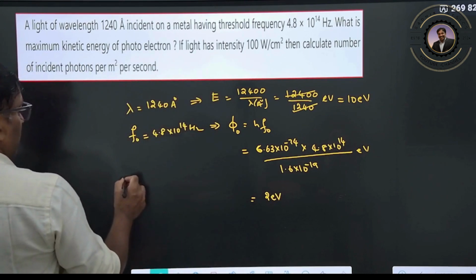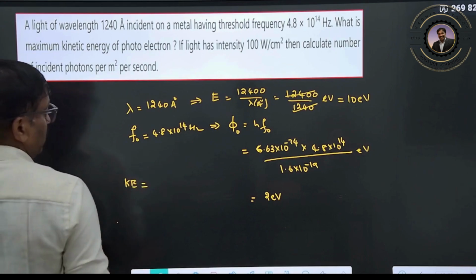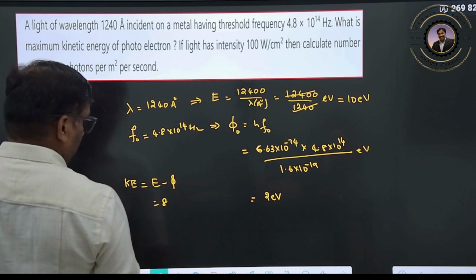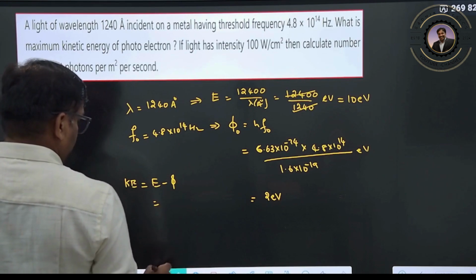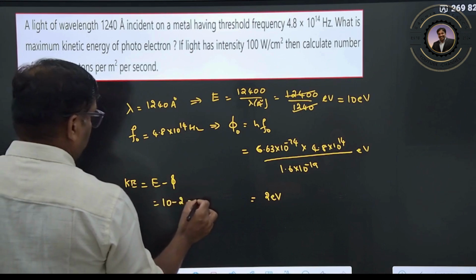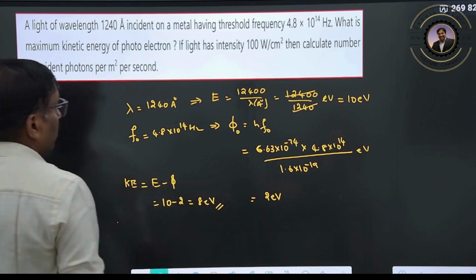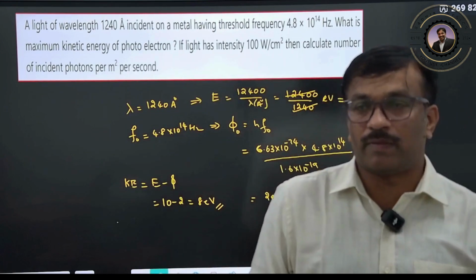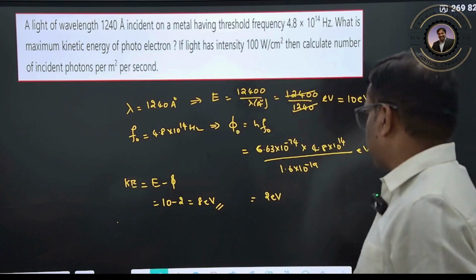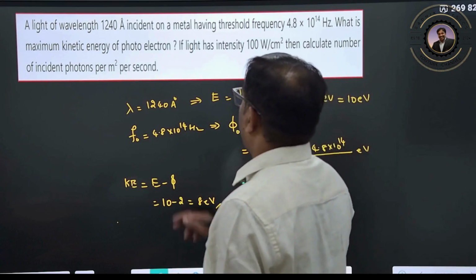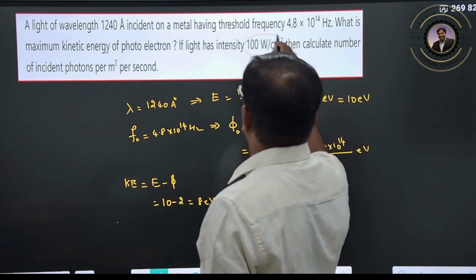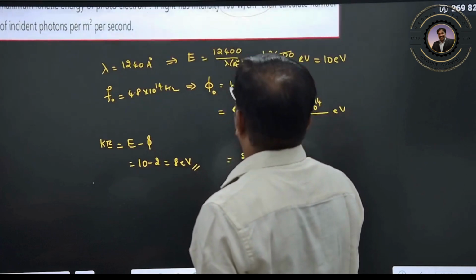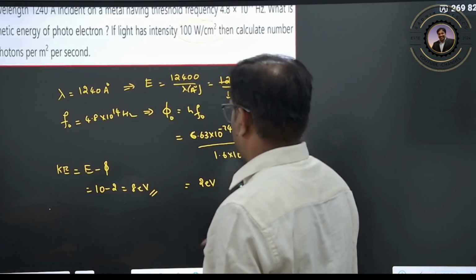Nearly. So what will be the kinetic energy now? Kinetic energy is nothing but E minus phi, so 10 minus 2, therefore 8 electron volt will be the kinetic energy. Even in terms of joules, multiply with 1.6 into 10 to the power of minus 19. Next, one more question is also added. Light of intensity is given, and calculate the number of photons. I already discussed this. Intensity is given, right?